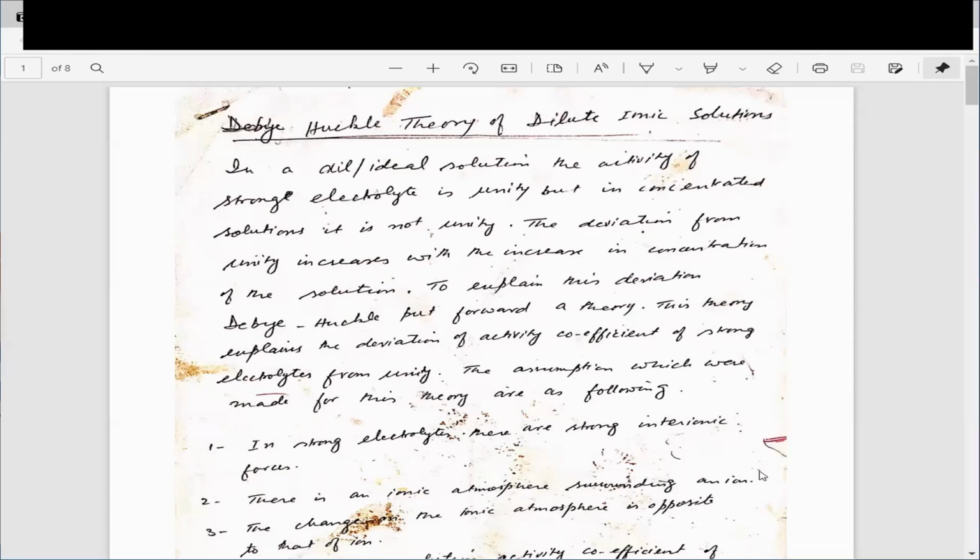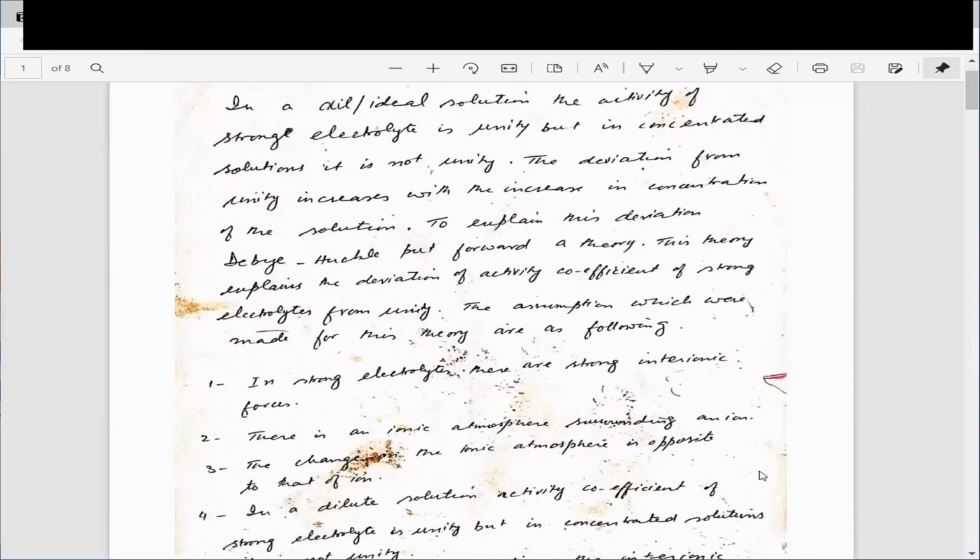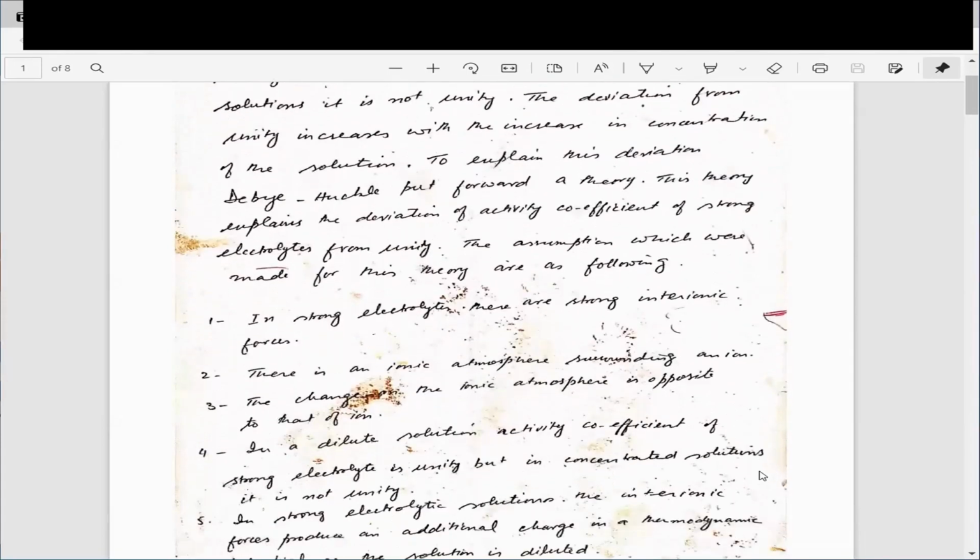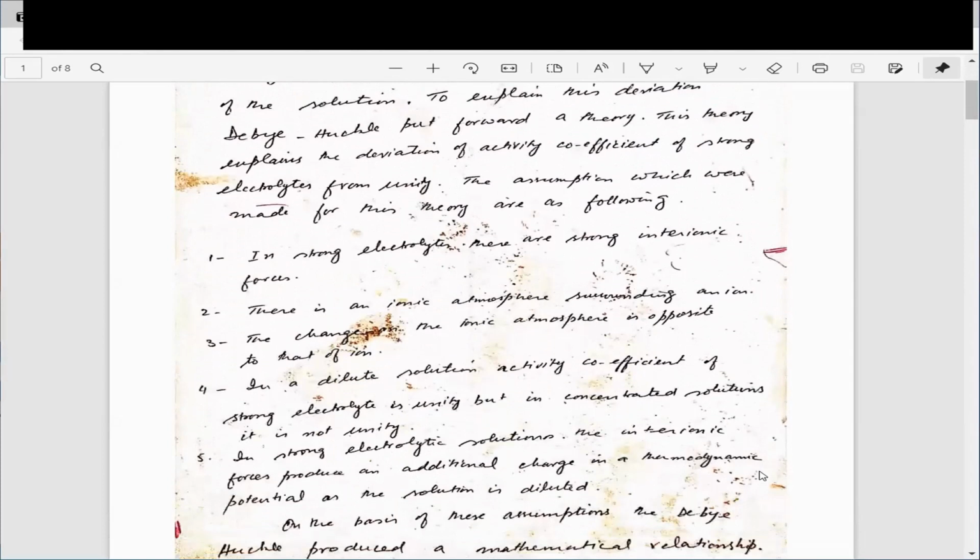And for the ideal solutions, you can say they are strong electrolytes. Strong electrolytes means they are completely ionizable. So here are the 5 points which we have already discussed, and this theory is going to calculate the activity coefficient of strong electrolytes.